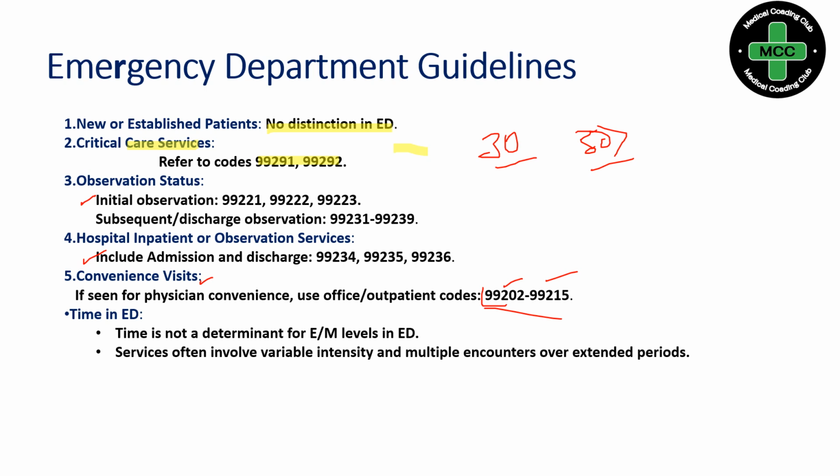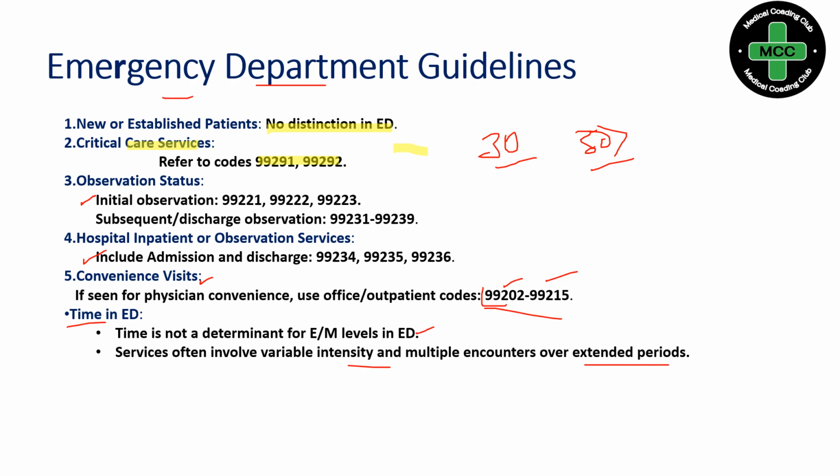And when it comes to time in the ED, time is not a determinant factor for E/M levels in the emergency department. Why? Because services often involve variable intensity and multiple encounters over extended periods. So in the ED encounter, it's not a continuous service, it can be multiple encounters. So we cannot really depend on the time, because of the variable intensities, and we follow only the MDM coding guideline for the emergency department. Okay, so these are the coding guidelines we have for the emergency department.